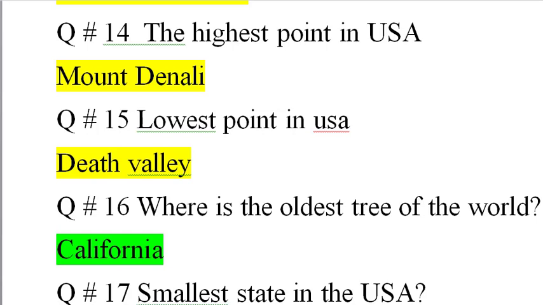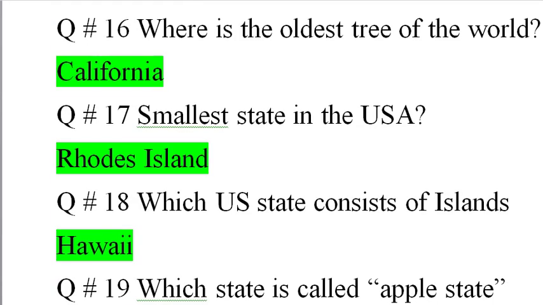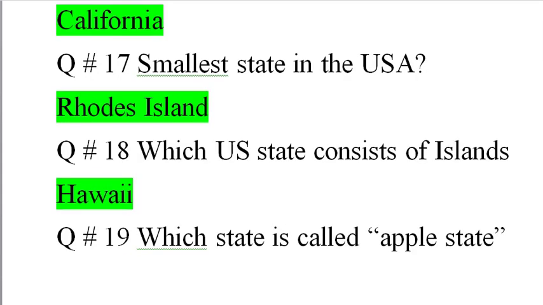Where is the oldest tree of the USA? Oldest tree is in California, and that tree might be the age of Egyptian pharaohs. So the oldest tree. Smallest state in the USA, it is Rhode Island.